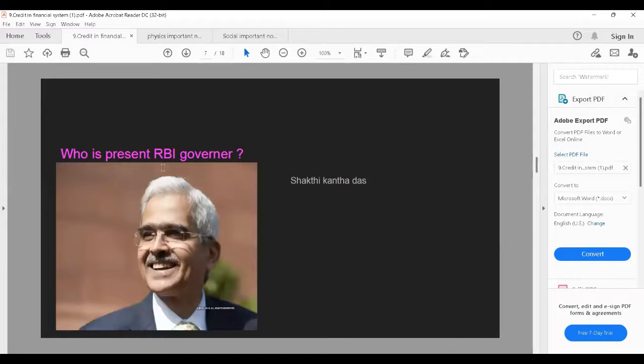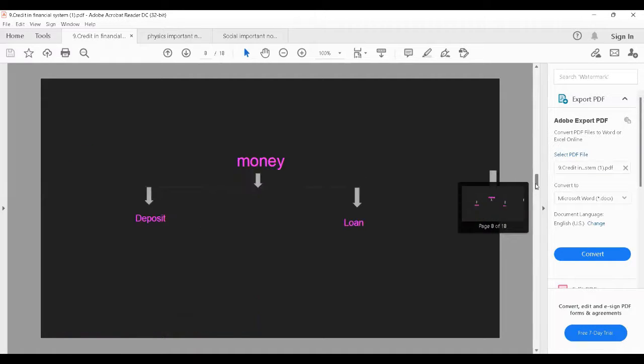Here, who is the present RBI governor? In this picture, he is the present RBI governor. His name is Shaktikanta Das, who is the present RBI governor.